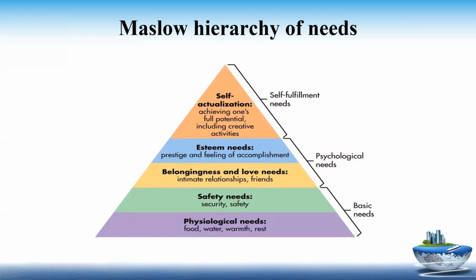After fulfilling these four levels, you move to the final level. Here it is all about achieving one's full potential, including creative activities. So this is like, first you have to go for physiological needs, then safety needs, then belongingness, then esteem, and then finally to the self-actualization need. For example, if a person has reached the safety needs, but all of a sudden, let's take an example of Corona, he got removed or fired from his job, then he again moves to the bottom level. Now again, he will search for the safety need instead of looking for belongingness and love needs.